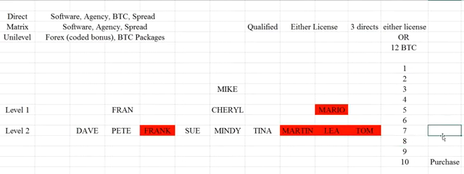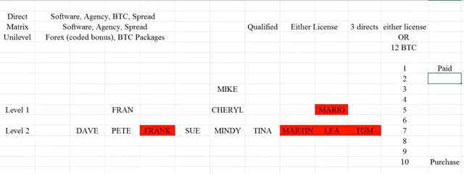So now let's just say that 7 was not qualified, 6 was not qualified, 5 was not qualified, 4 was not qualified, 3 and 2 were not qualified. That means this person would be paid a commission, but you realize now, because technically this is only one level, right, that gets paid right here, level 1, then what does that mean?